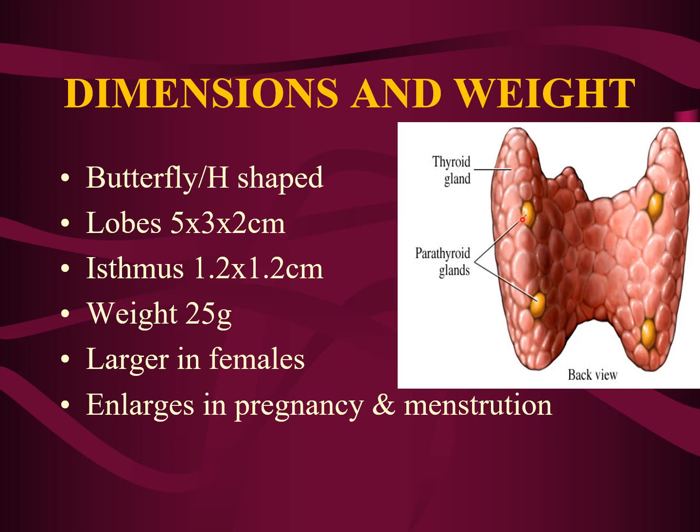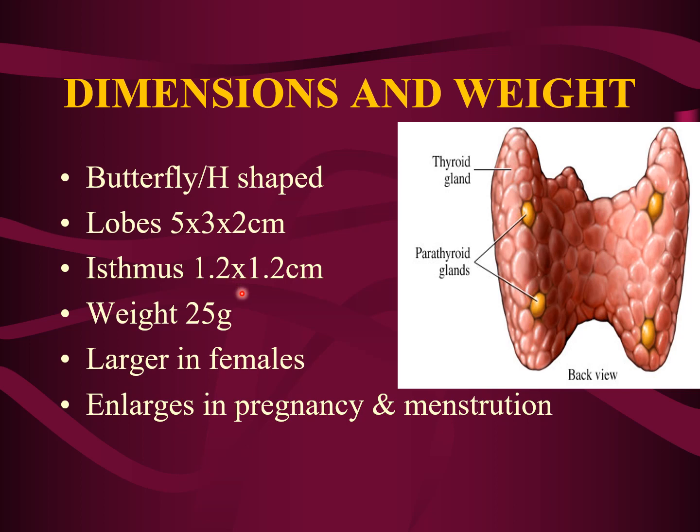Okay, so it has right and left lateral lobes connected by the isthmus. Isthmus is the central portion of the thyroid gland connecting the two lateral lobes. So each lobe measures about 5 into 3 into 2 centimeters. That means 5 centimeters in length, 3 centimeters width, and 2 centimeters in thickness. Whereas the isthmus measures about 1.2 into 1.2 centimeters, the length and the